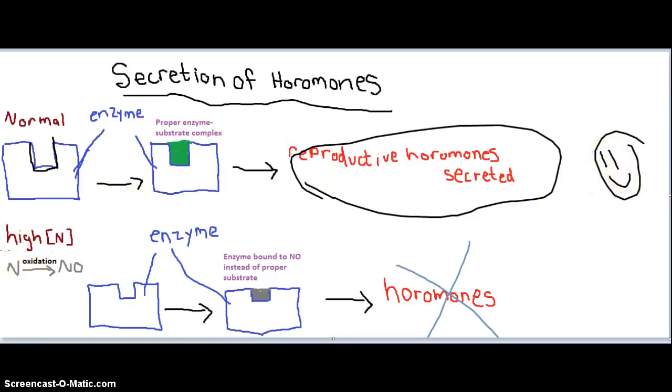But in high nitrogen concentration, inside the arthropods, this N is going to be oxidized into nitric oxide. Here we have this normal enzyme again, but this time we have NO being bound to this enzyme, creating an improper enzyme-substrate complex. This inhibits the secretion of the hormones, and the animal is unable to reproduce.